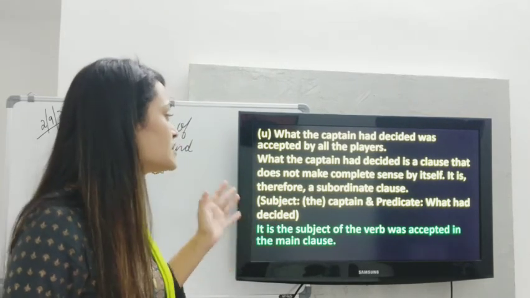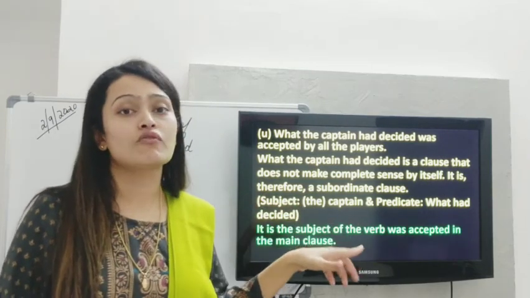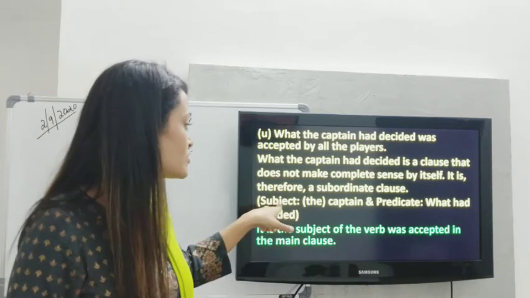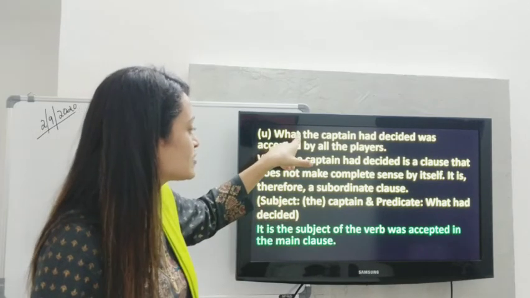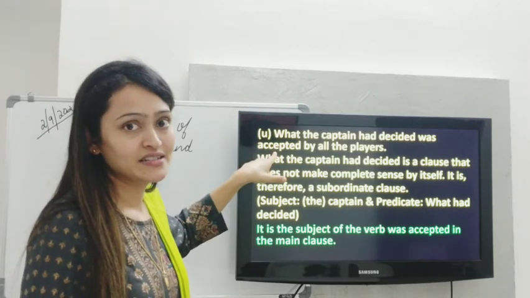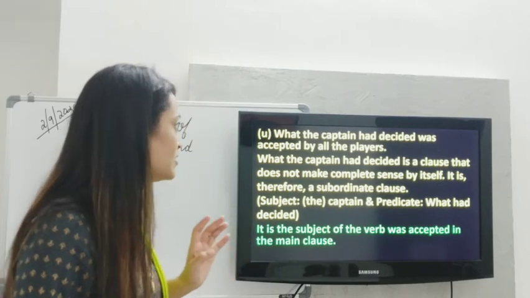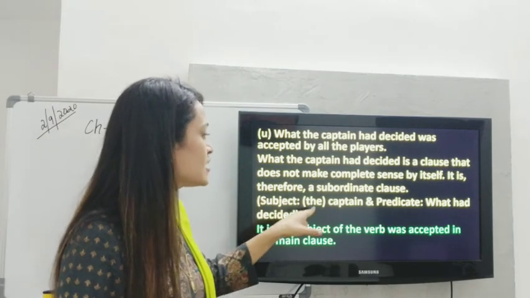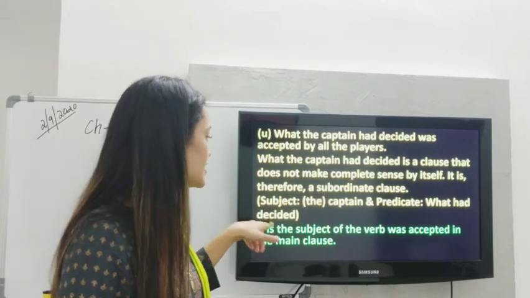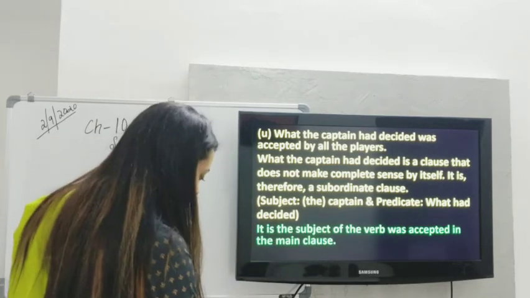Now how do we know it is a subordinate noun clause? Because it is in the position of a noun. It is in the position of subject, and it is the subject of the verb was accepted in the main clause.